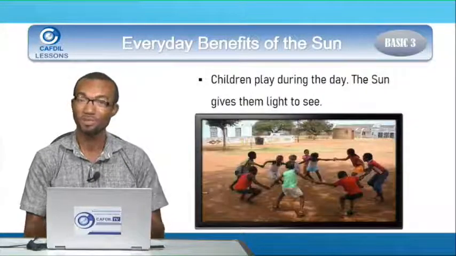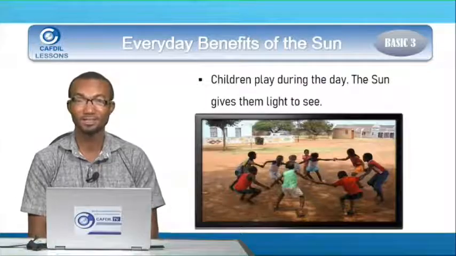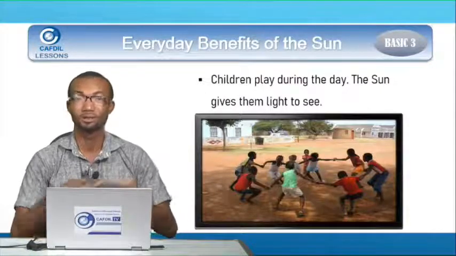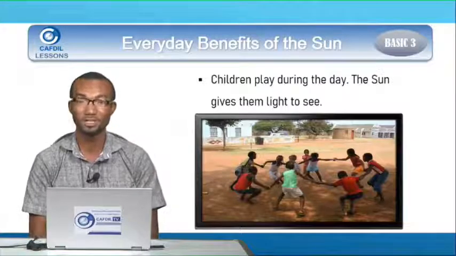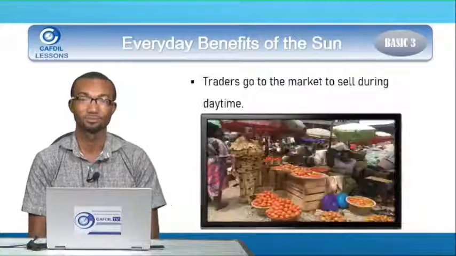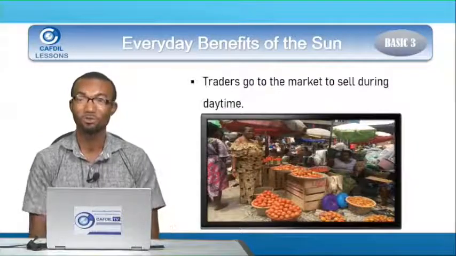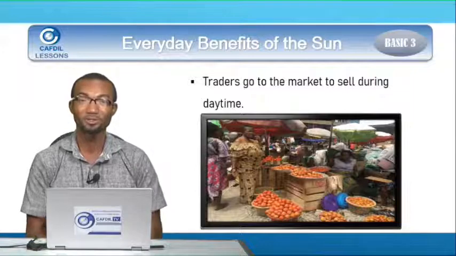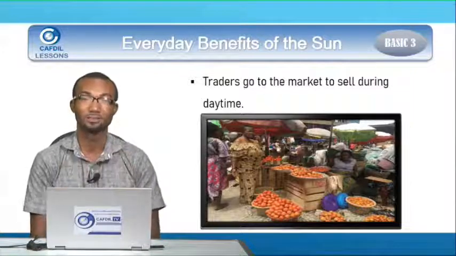Two, children play during the day. The sun gives them light to see also. You normally find a lot of kids playing during the day because there is much light. And then traders also go to the market to sell during the daytime because you can see everything clearly.